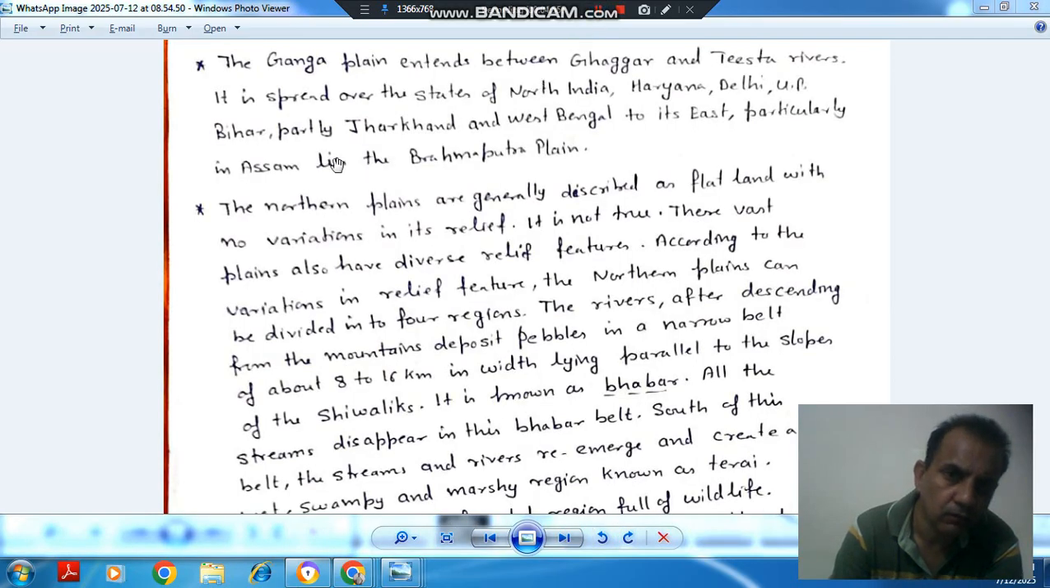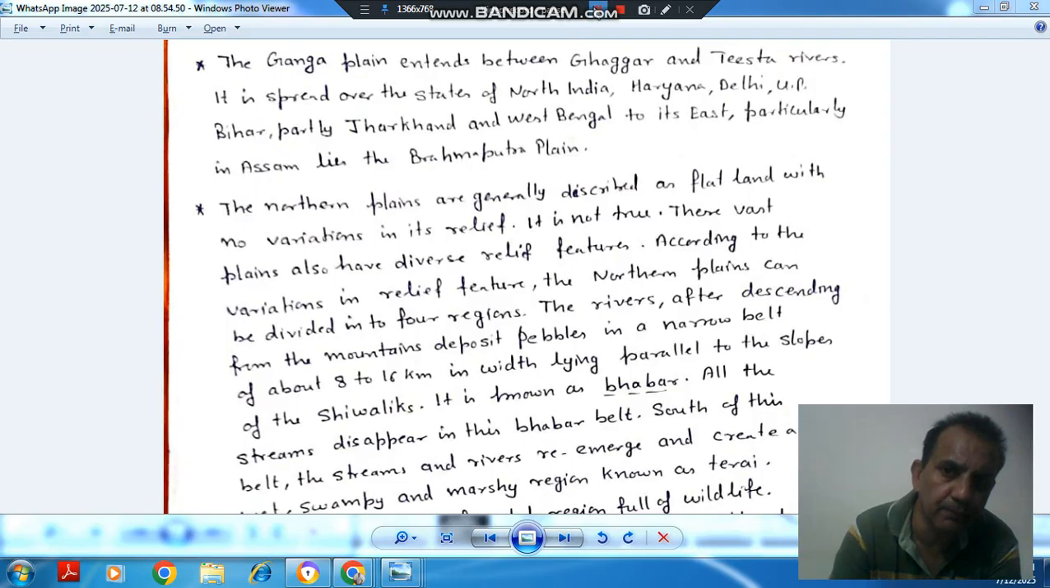Next plain is the Ganga plain, which extends between the Ghaggar and Tista rivers. It is spread over the states of North India: Haryana, Delhi, UP, Bihar, partly Jharkhand, and West Bengal. To its east, particularly in Assam, lies the Brahmaputra plain. So here, the Ghaggar river is in Haryana. Okay, so it starts from Haryana and goes up to West Bengal. Tista river is here. Okay, and in the east, in Assam, it is called the Brahmaputra plain.